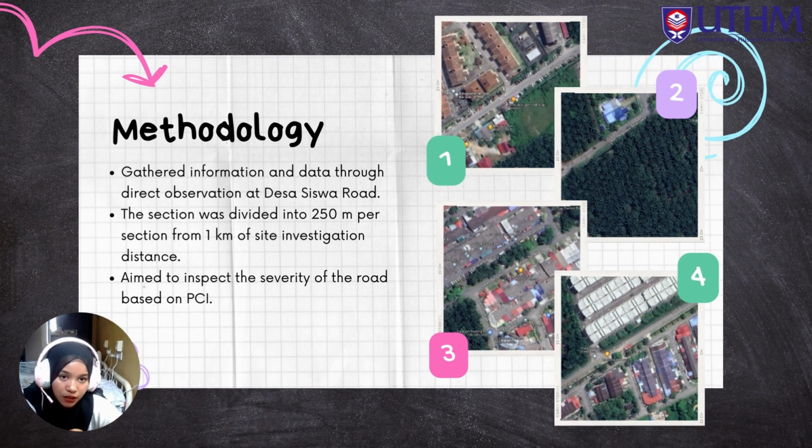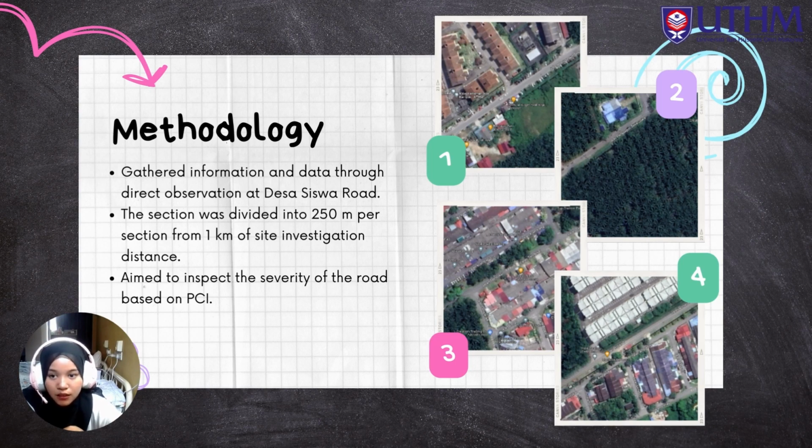So in this section, it is a discussion about the method and procedure that has been used for the study of this project, which will be used in achieving the objectives of the project. In this project, we gathered the information and data through direct observation at the site of investigation. The observation was done to inspect the defects on the Desa Siswa Road, in front of the College Kediaman Perwira, that are severely damaged.